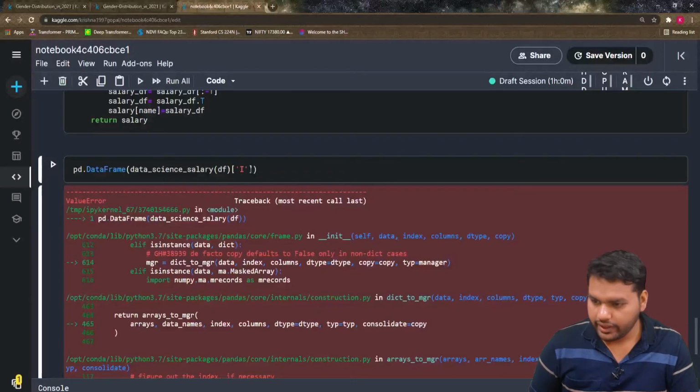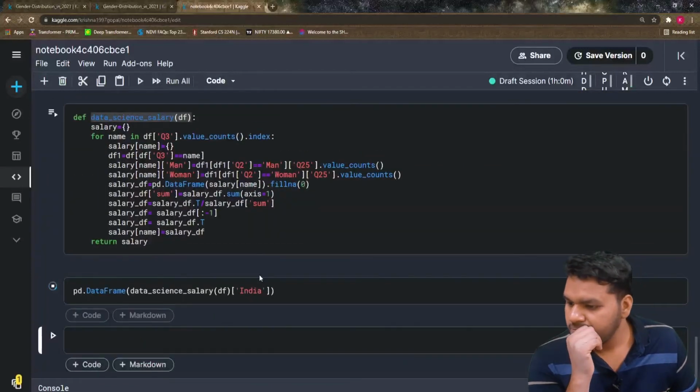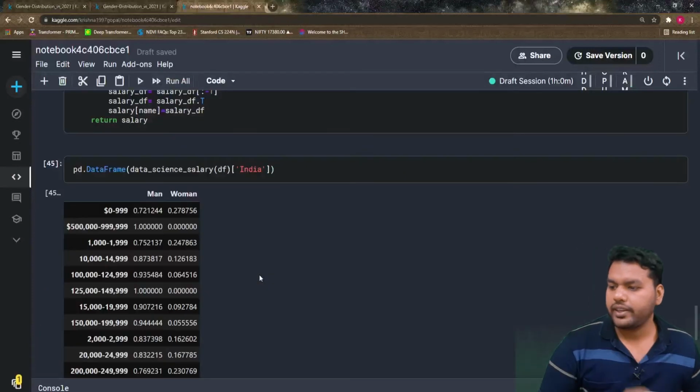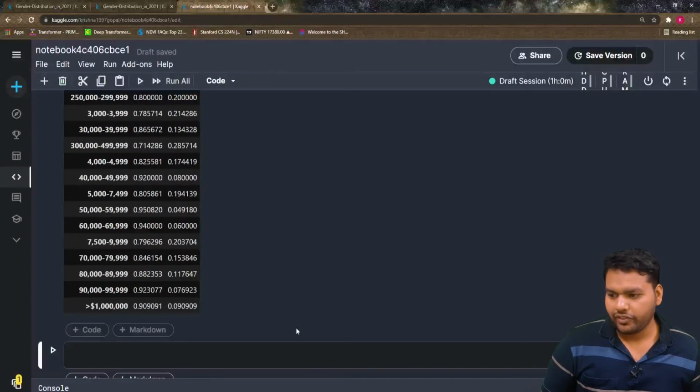Yes, have to pass India. Yes, this is what we want, and finally our code works fine.